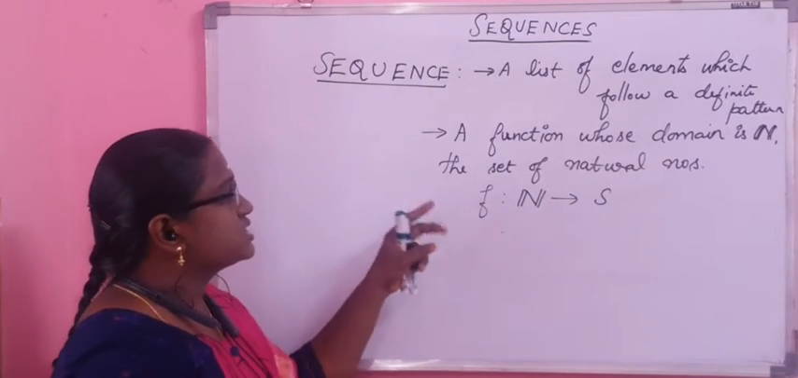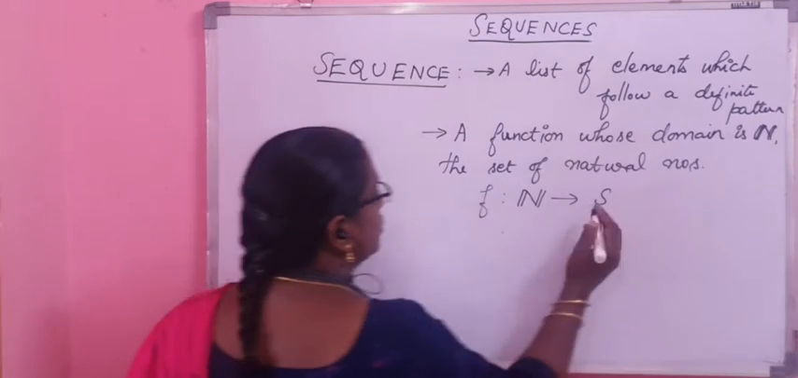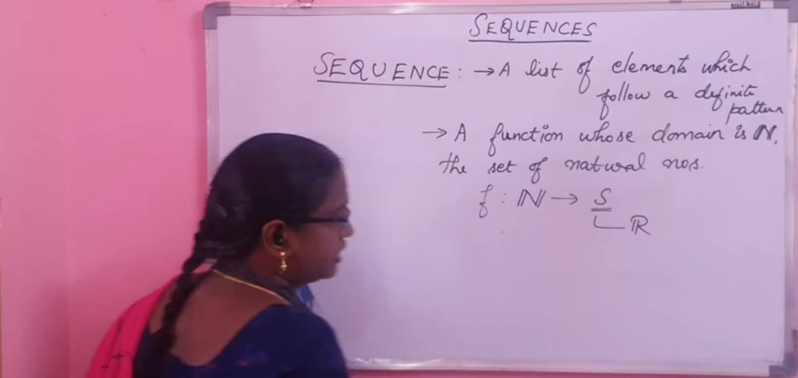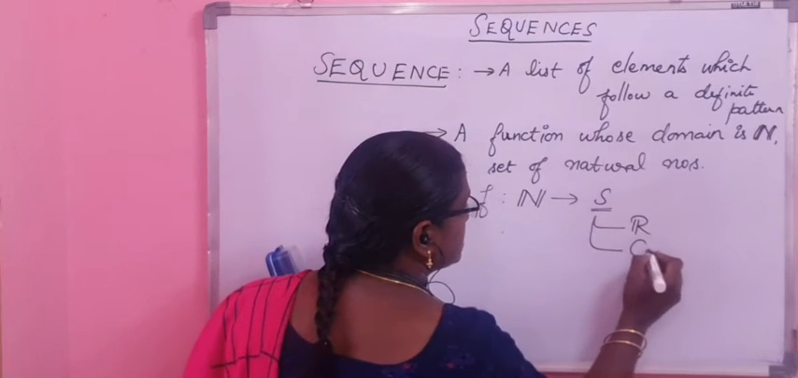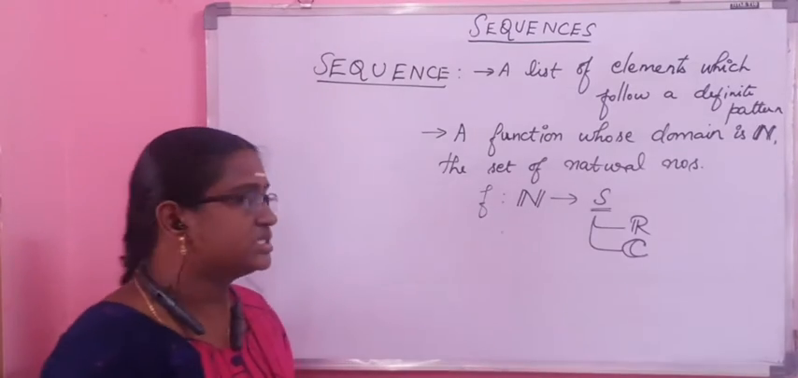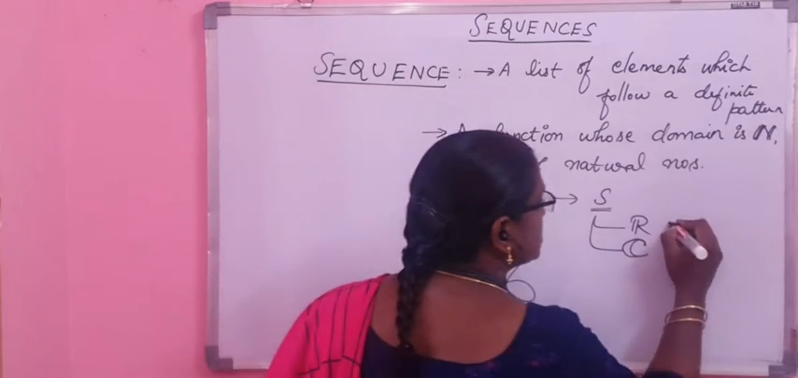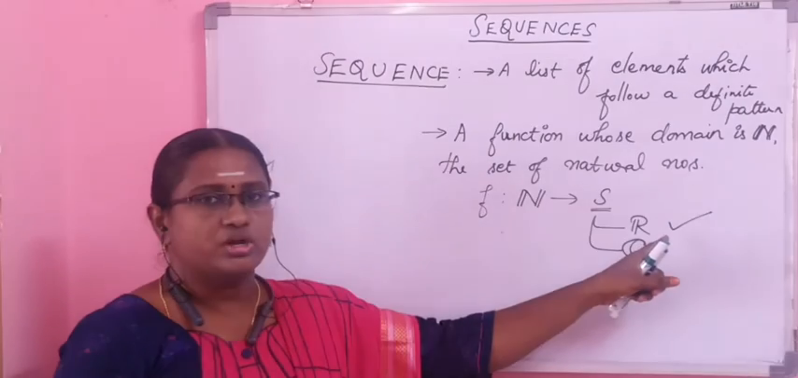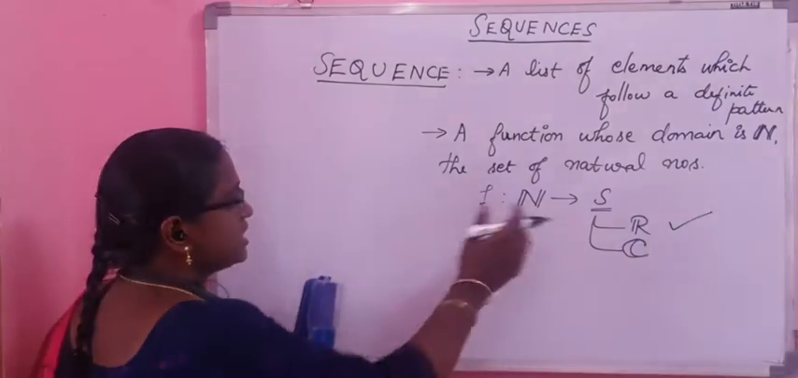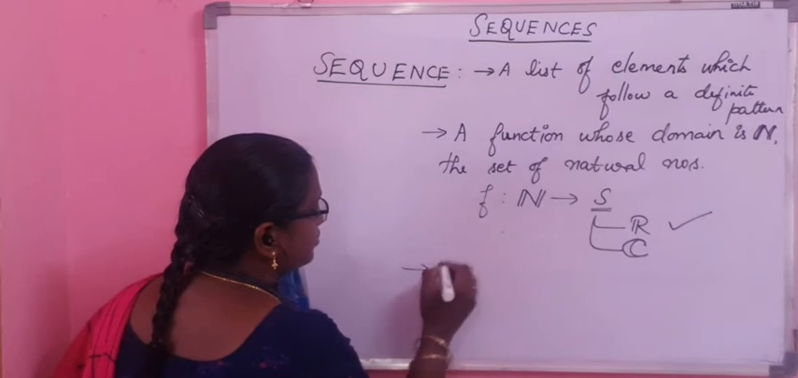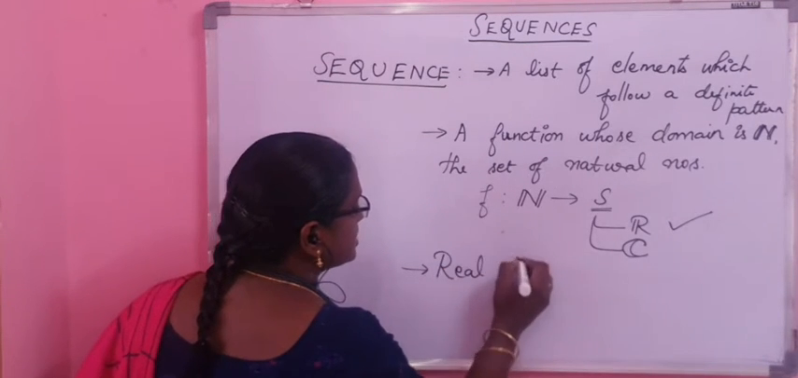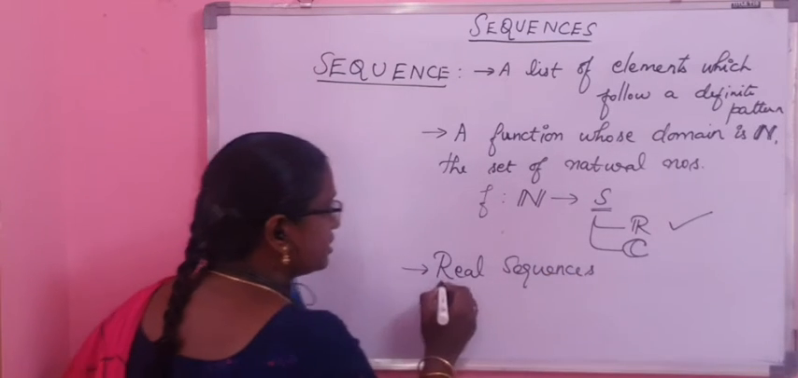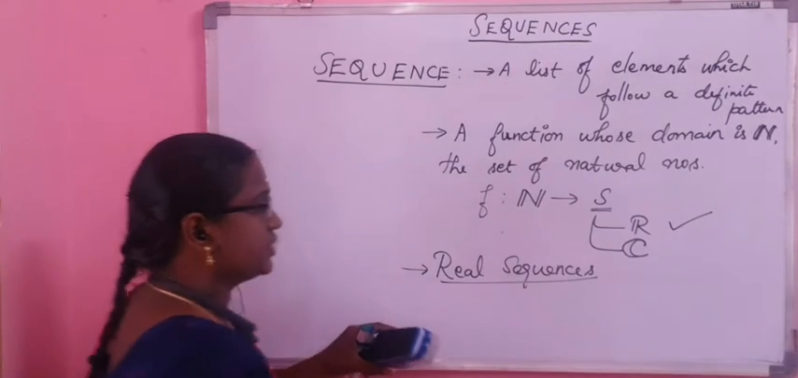Generally the functions we are interested in are those whose codomain can be R, the set of real numbers, or C, the set of all complex numbers. But as far as all our discussions are concerned, we restrict only to those sequences whose codomain is capital R. Any sequence having its codomain as R is referred to as a real sequence.